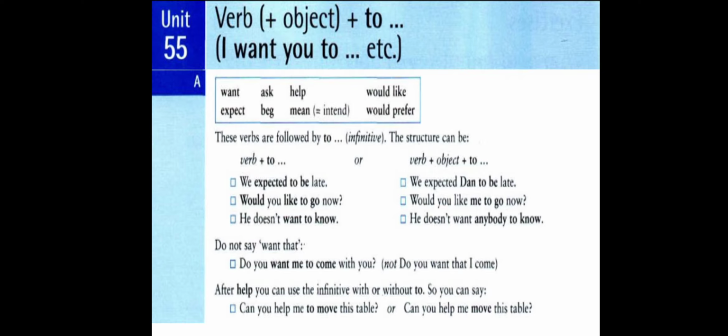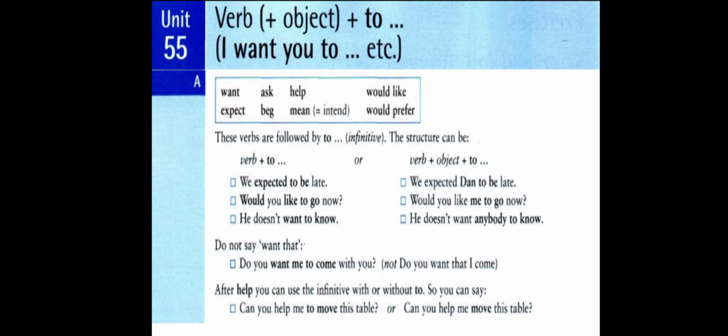For example, here is a comparison. We expected to be late. Here we have the verb expected followed by to plus the base form be, and here we think: who's to be late? We. On the other side, we have: we expected Dan to be late.